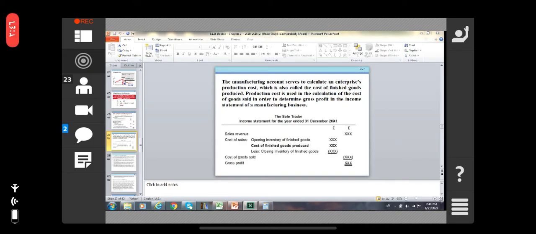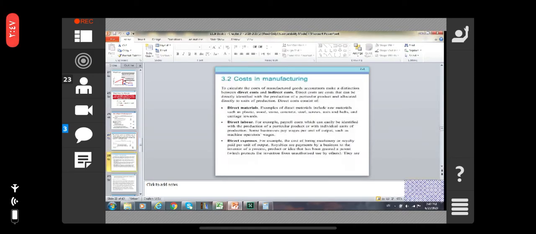So here in the manufacturing unit, you need to do this before getting the income statement. Accountants make a distinction between the